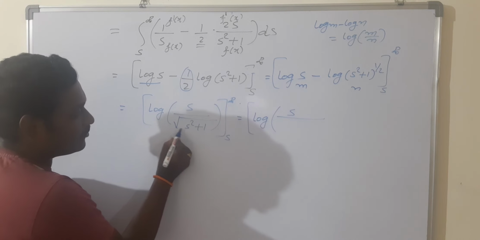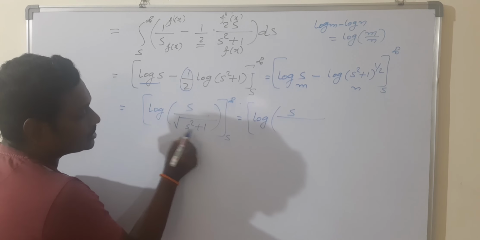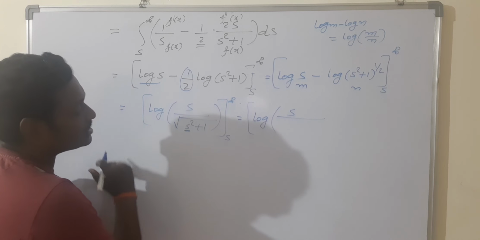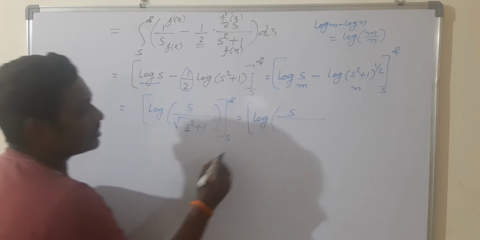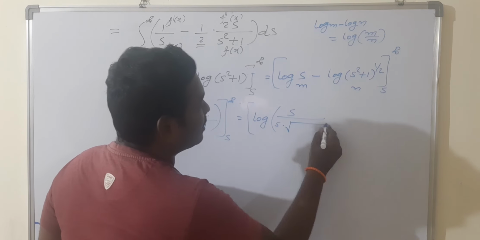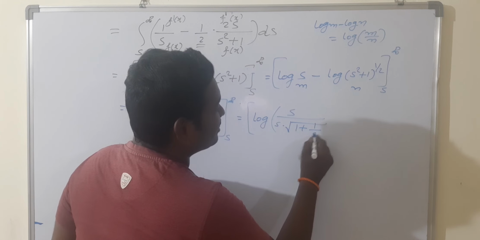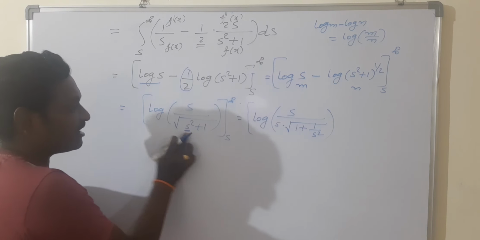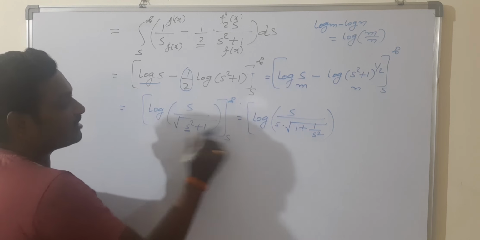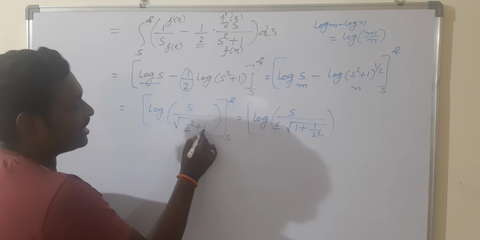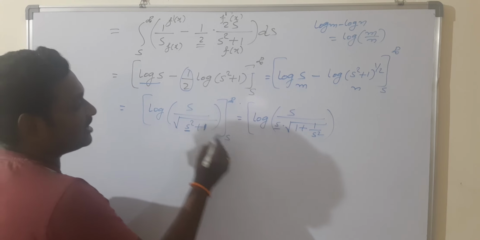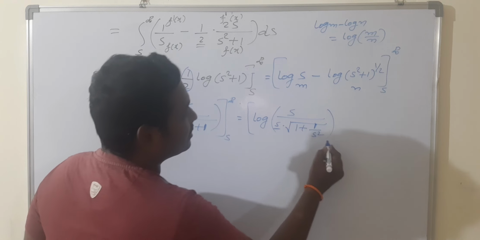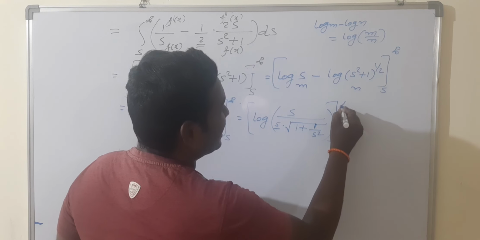In the denominator we have root over s square plus 1. So take this s square outside of the root. You will get s into root over 1 plus 1 by s square. Take common the term s square from the denominator. So root s square means only s. Here we do not have s square, that's why you can write 1 by s square, within the limits s to infinity.